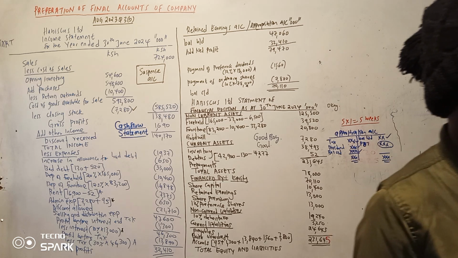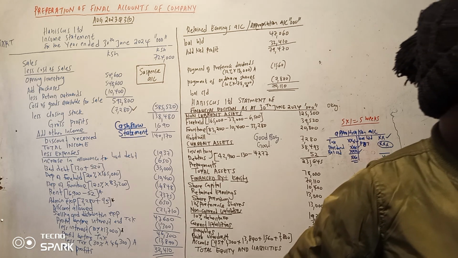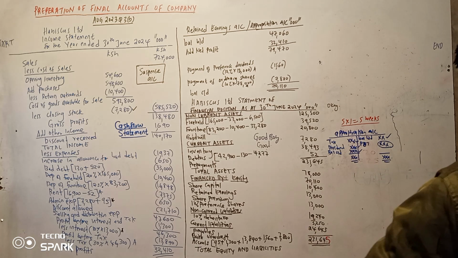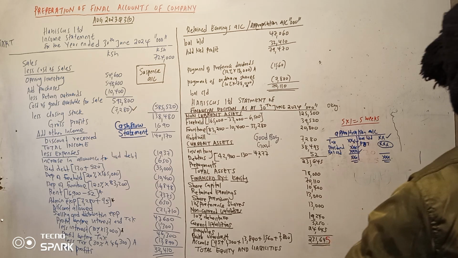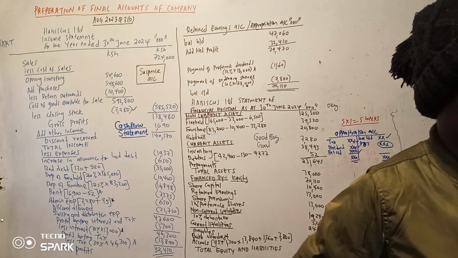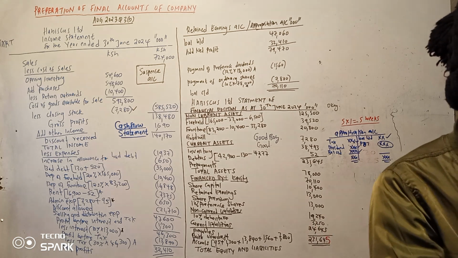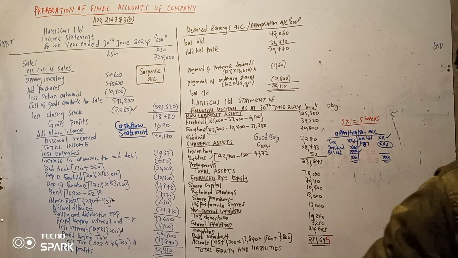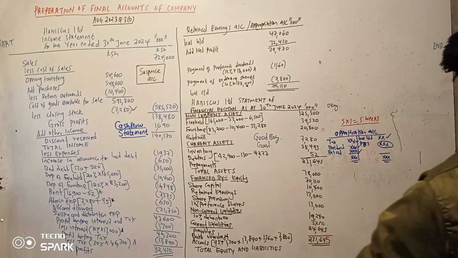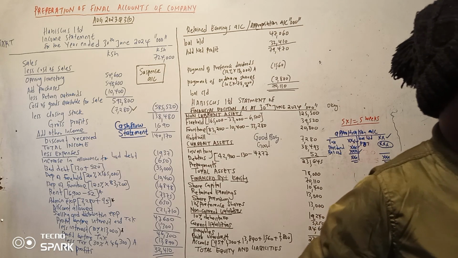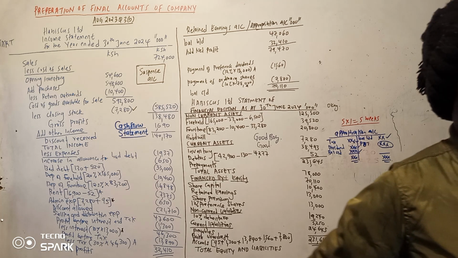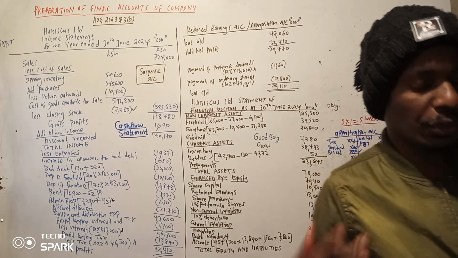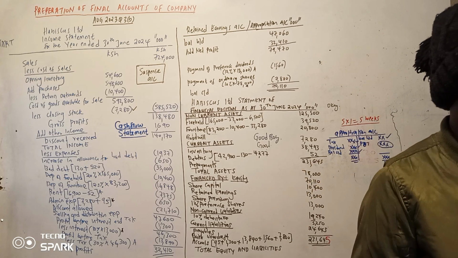So that one is accrued, that one is also accrued interest, which we shall put in our statement. Then depreciation is provided as follows: building 2%, fixtures 10%. Then the company directors proposed that the preference share dividend be paid, and a dividend of 10% on ordinary shares be paid. Then we have a transfer of 2.5 to the general reserve, from the retained earnings or revenue reserves to the general reserve.